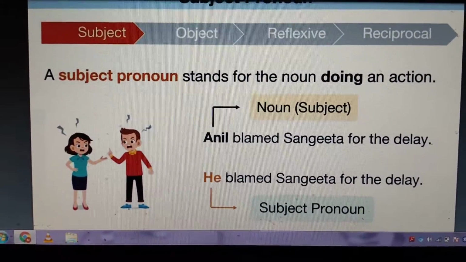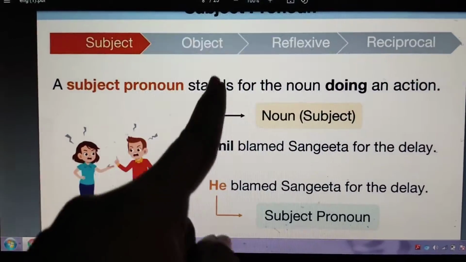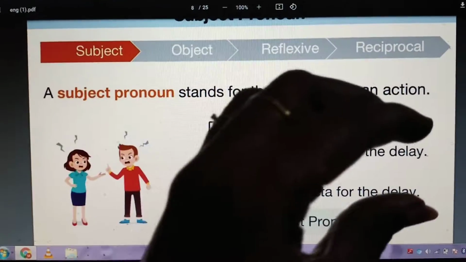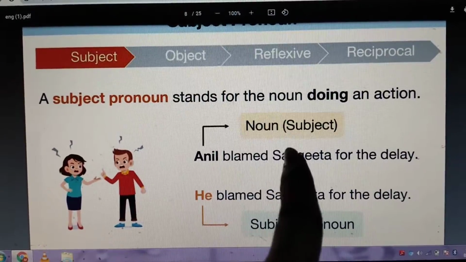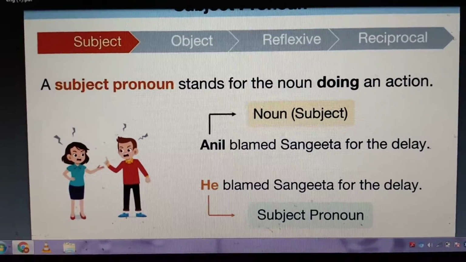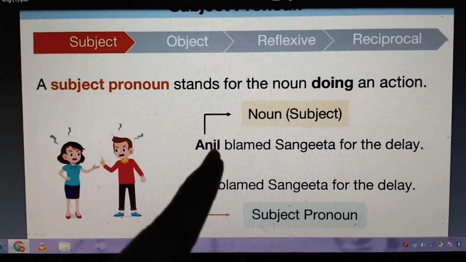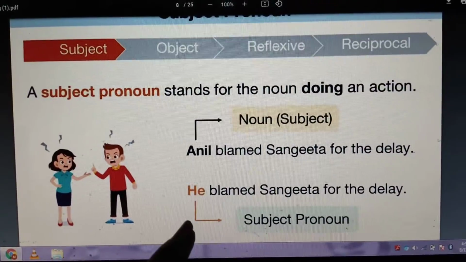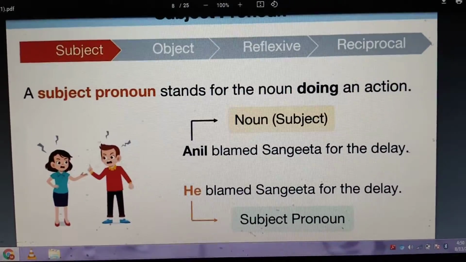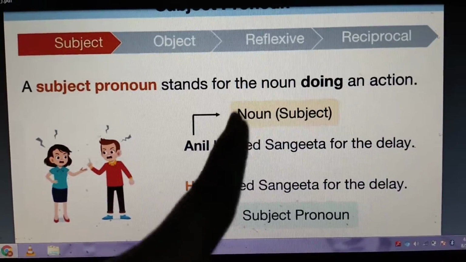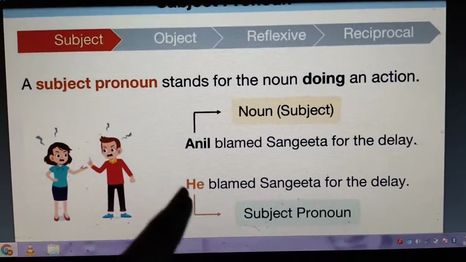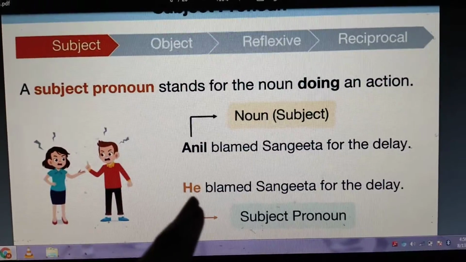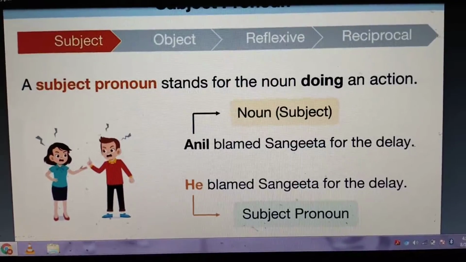So what do you mean by subject pronoun? A subject pronoun stands for the noun doing an action. Here you can see the sentence, Anil blamed Sangeeta for the delay. Can you tell me who the noun is here? Yes, Anil. So when you change this into he as a pronoun, we call it a subject pronoun. The noun which stands for the subject, when you change it into a pronoun, we say it is a subject pronoun.